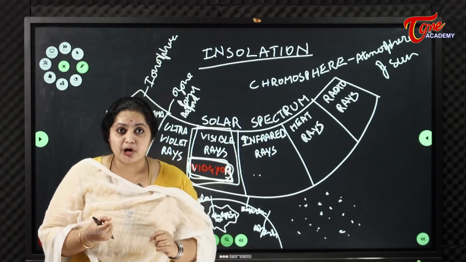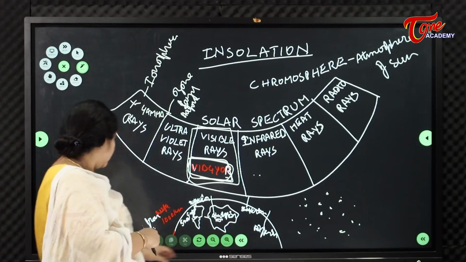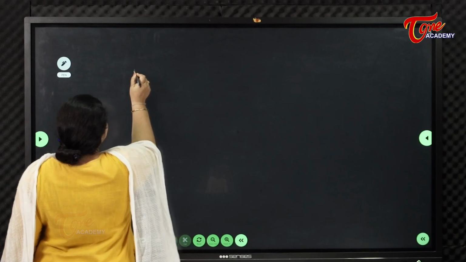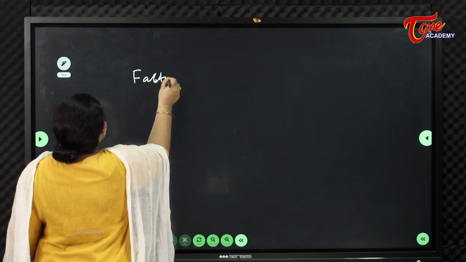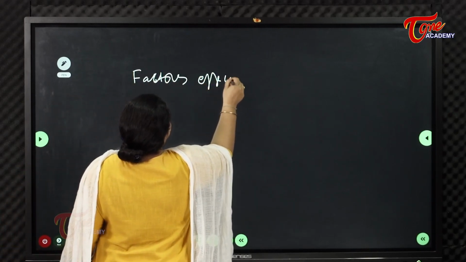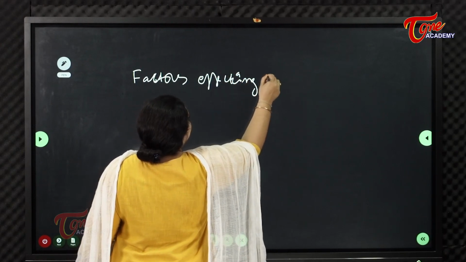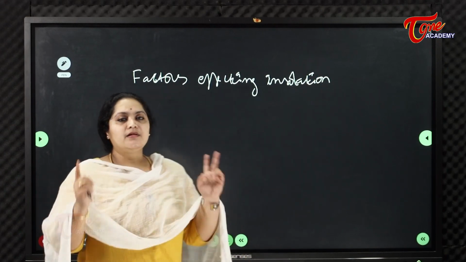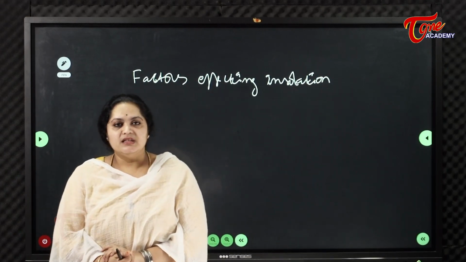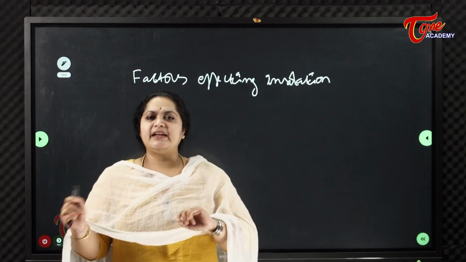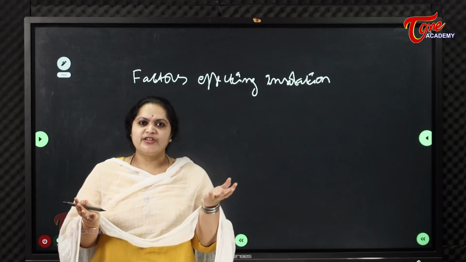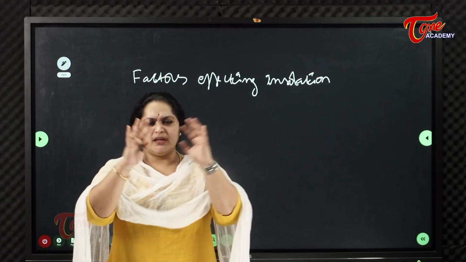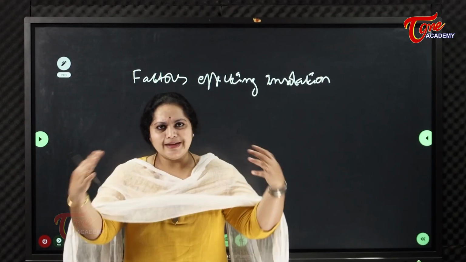And next, sunspots. Now we'll get into the factors affecting insolation. There are two factors, extraterrestrial and terrestrial. Terrestrial means anything related to earth or territory.